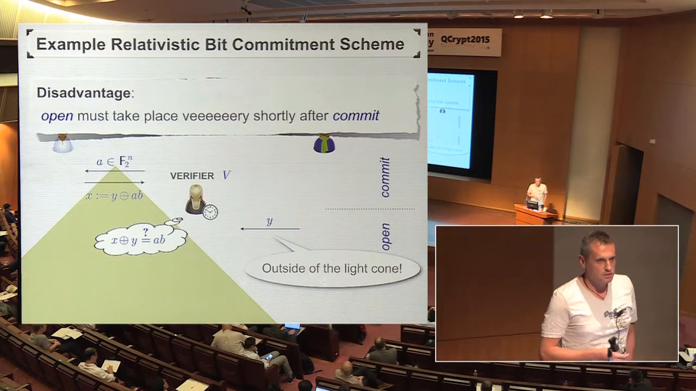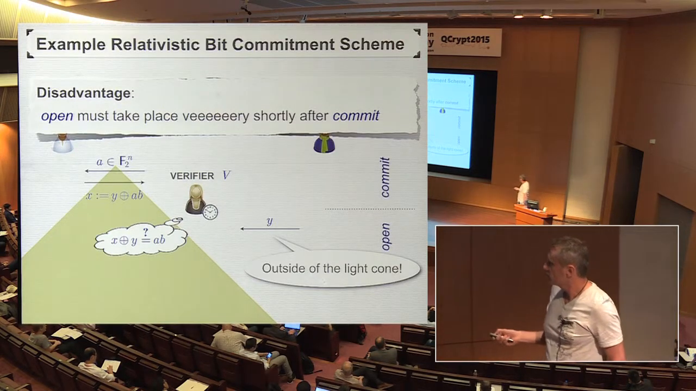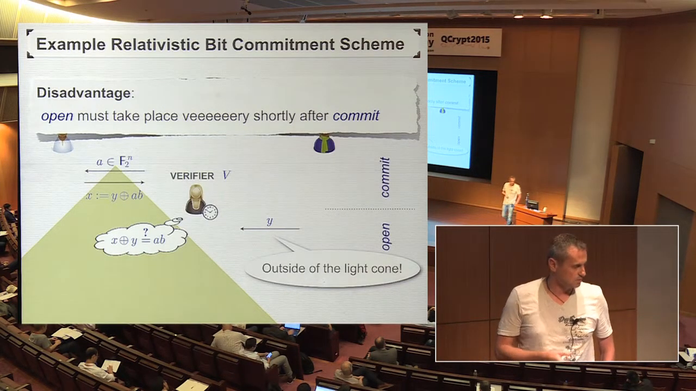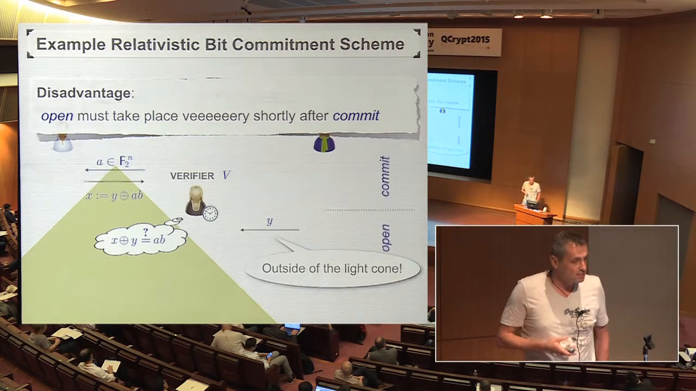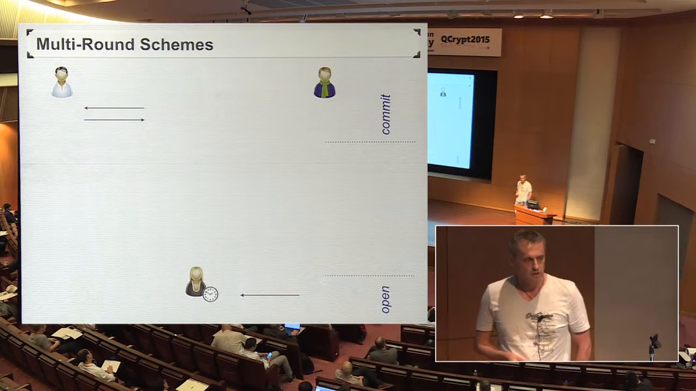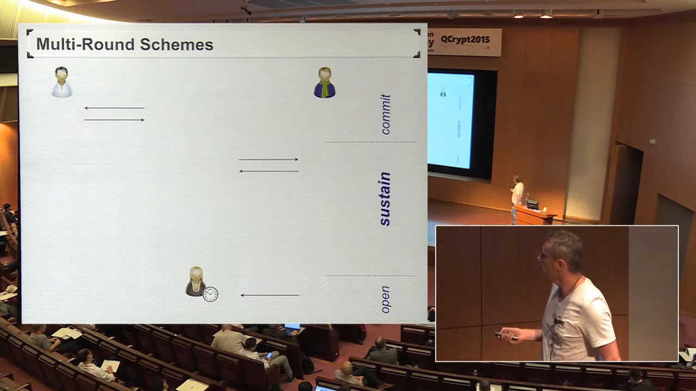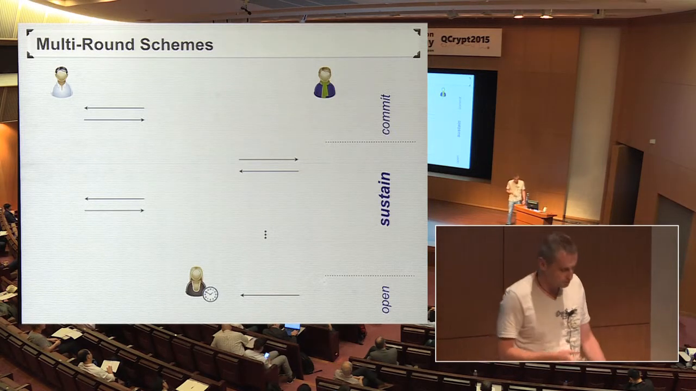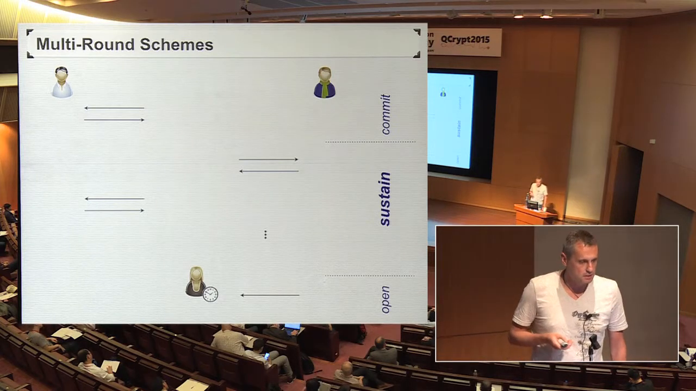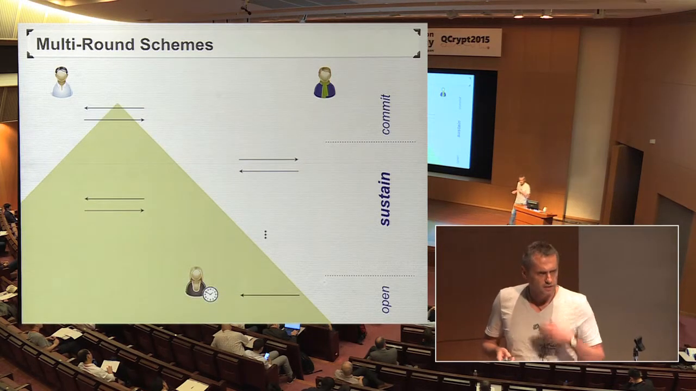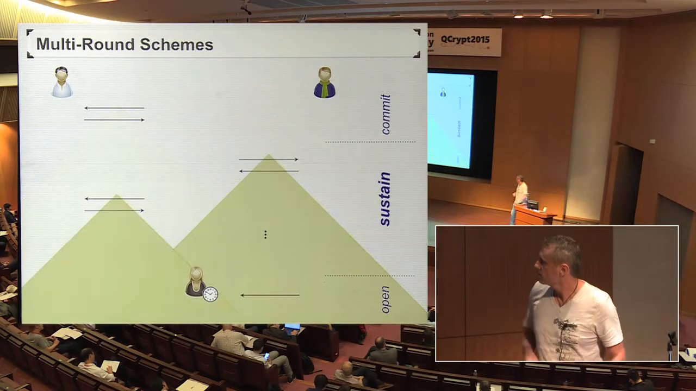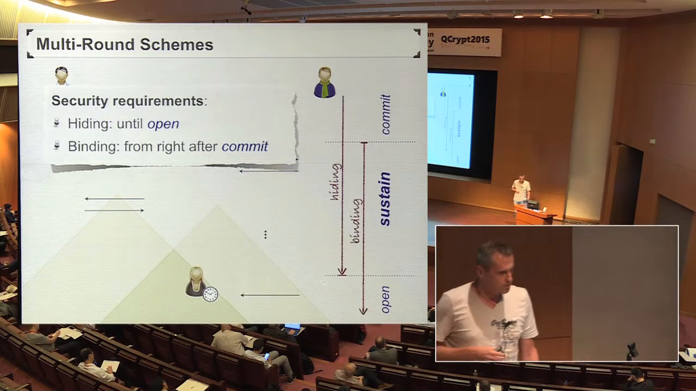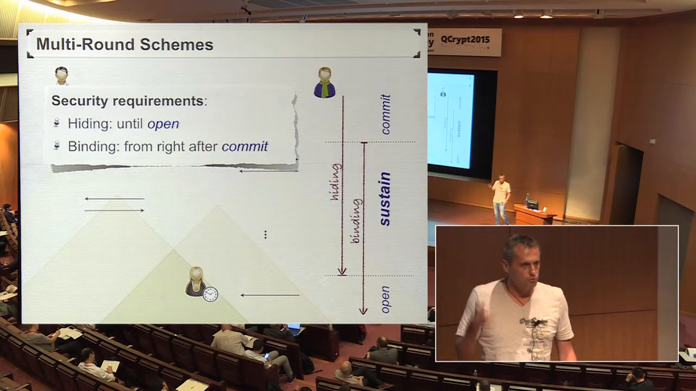Now, an obvious downside of this approach is that the open phase must take place very shortly after the commit phase, because after all, light is pretty fast, right? So this motivates the notion of so-called multi-round schemes, where between the commit and the open phase there is a sustained phase during which the verifier keeps communicating with the two provers, and the scheme is timed in such a way that every round of communication lies outside of the light cone of the previous communication, and we want both the binding and the hiding property to hold throughout this sustained phase.